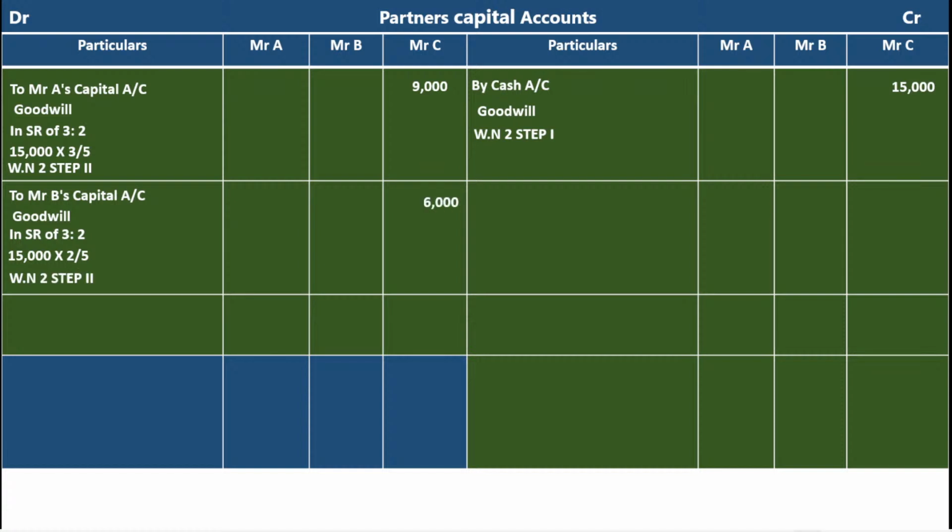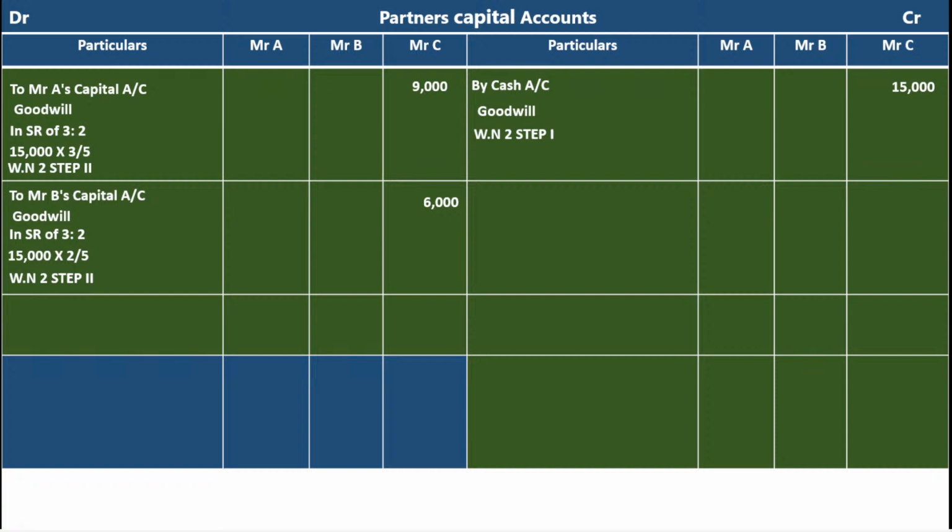Now, step 1 is cash account debit to C's capital account. C's capital account is credited, that's why I'm writing on the credit side, in the C column. Step number 1: if you want to check it, you can go back and check in the journal entry. Second step, C's capital account debit to Mr. A's capital account rupees 9,000 and to Mr. B's capital account rupees 6,000. This is as per step number 2. Okay, but in this format, Mr. A, Mr. B, Mr.